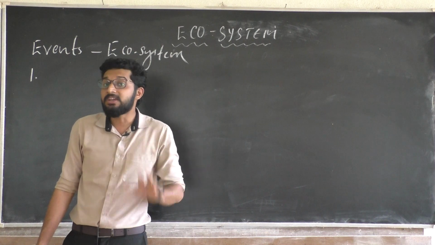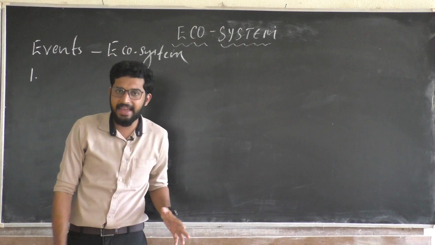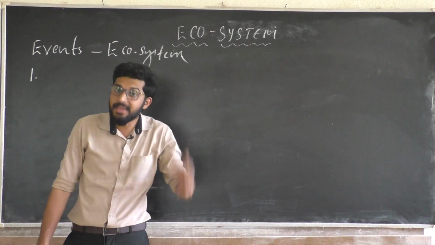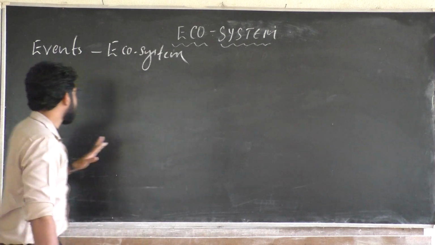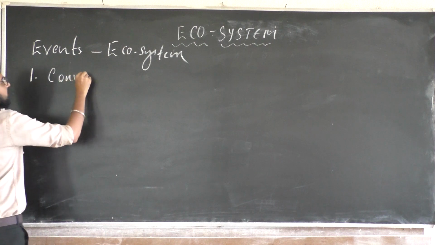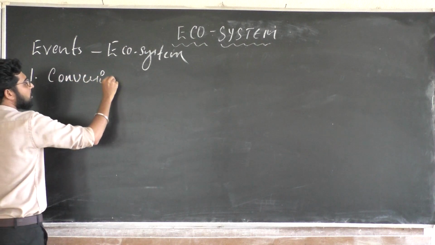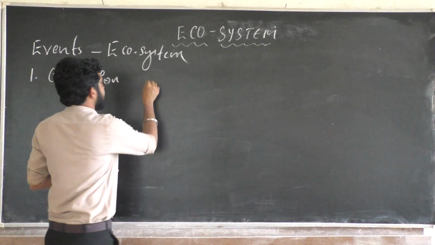There is a conversion of inorganic matter into organic matter by means of a photosynthesis reaction.